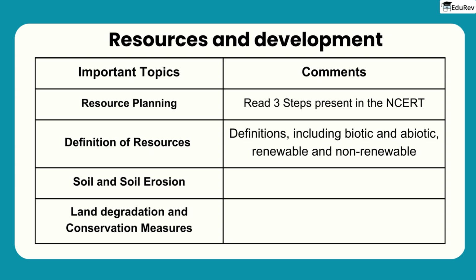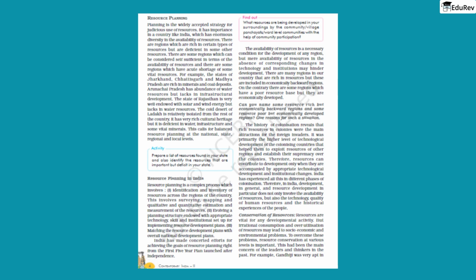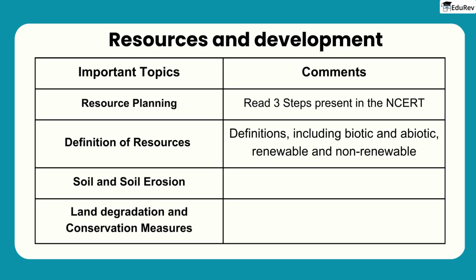First up is the chapter on resources and development. Within this chapter, it's crucial to understand the 3 steps of resource planning, as outlined in the NCERT. Additionally, make sure you have a solid grasp on the definitions of various types of resources, including biotic and abiotic, renewable and non-renewable.